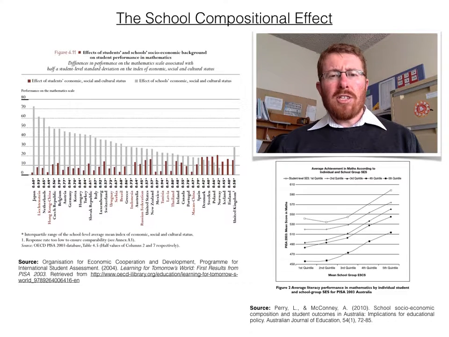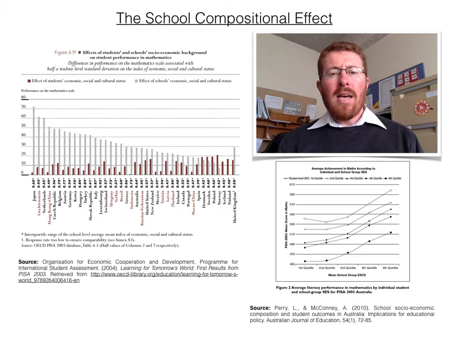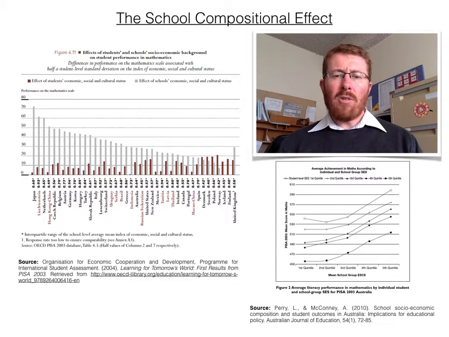A methodological issue I want to touch on is how the compositional effect is measured. Without going into the statistics, a common method is to make a distinction between how much of the variation in academic performance in a school system is due to individual level of socioeconomic status and how much is due to the average socioeconomic status of each school. This is how PISA has been able to find that school composition is stronger than individual student socioeconomic status in predicting academic performance.